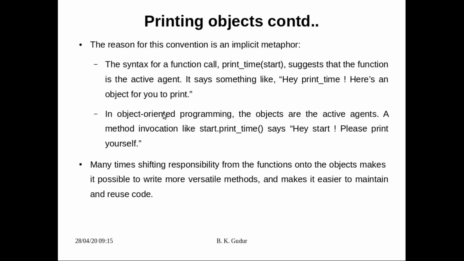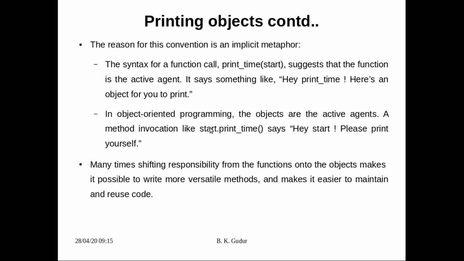Whereas in object oriented programming, the objects are the active agents. A method invocation like start.print_time says, hey start, please print yourself. We are telling start itself to print itself. So look at this: here the function is active, whereas here start is active, and start is an object.